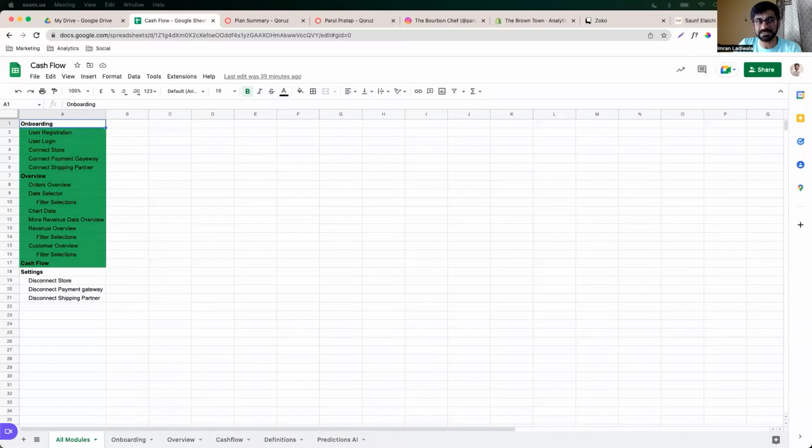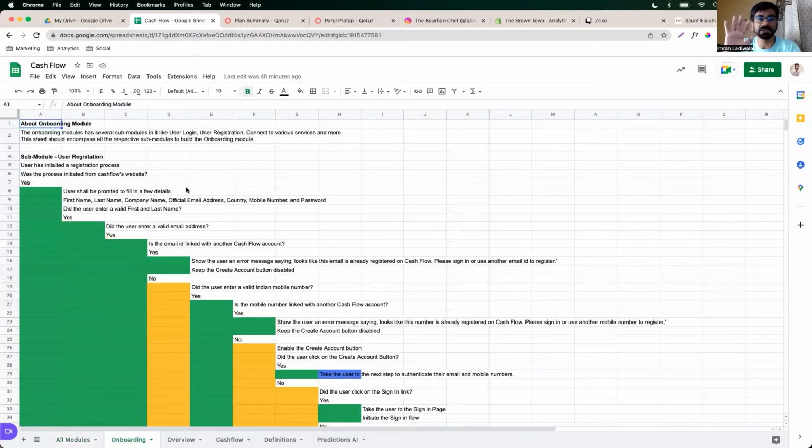Once you have clarity about what you're building, that's when you start with this exercise. That to build that software that you have in your mind, these are the modules that you will require. All right. Now let's dive deeper into onboarding, right? I'm just going to show you one so that you get a clear picture. Darna nahi, all right. This is the absolute process that I've been using to build different kinds of software across my career.